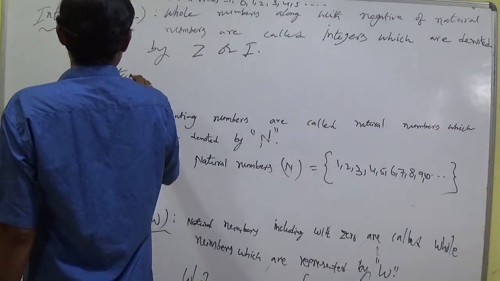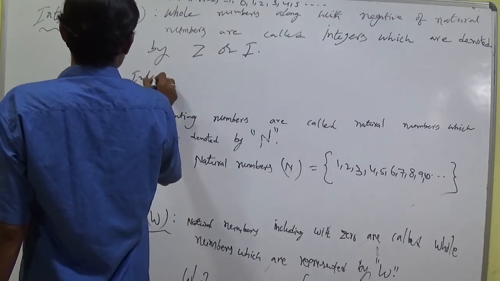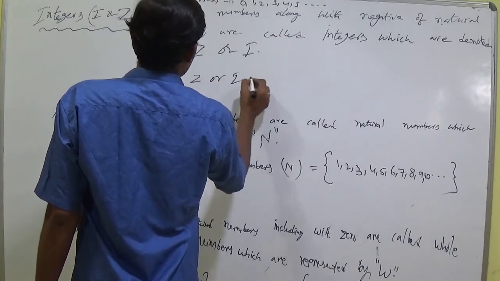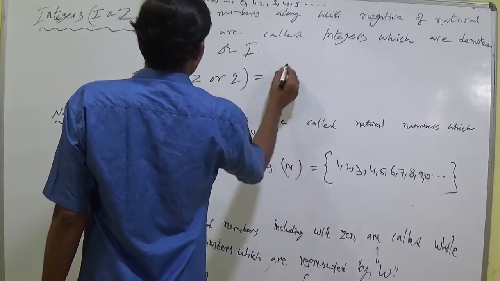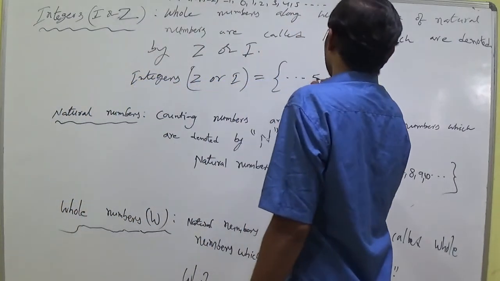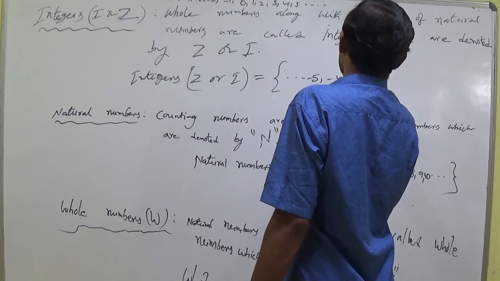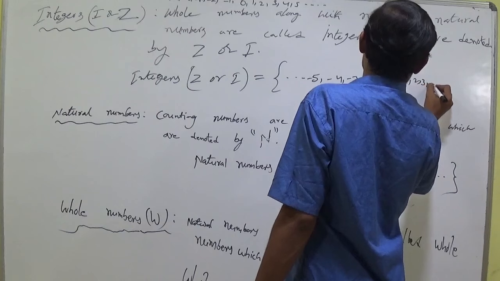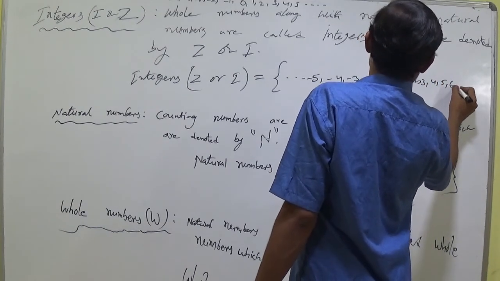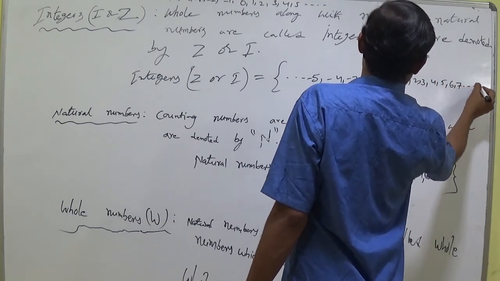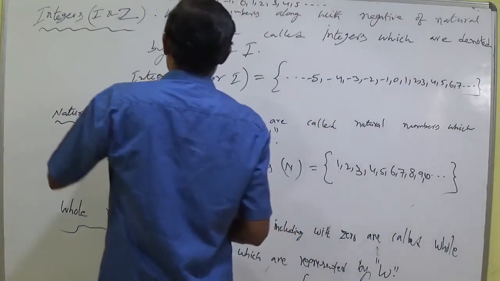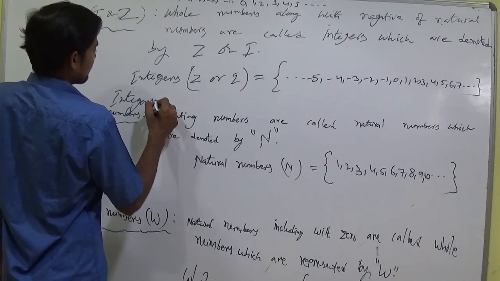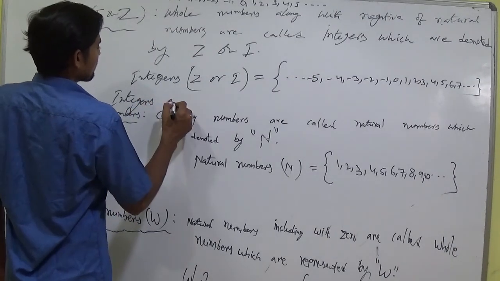Integers, Z or I equal to ... -5, -4, -3, -2, -1, 0, 1, 2, 3, 4, 5, 6, 7 and so on. These are Zahlen numbers. Integers also.